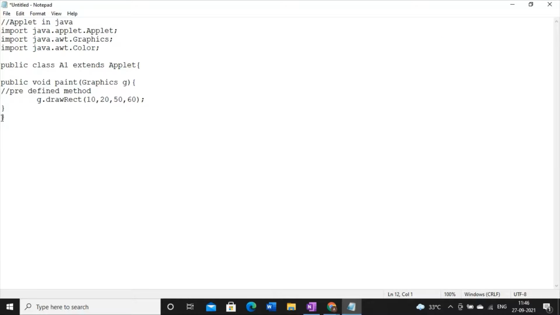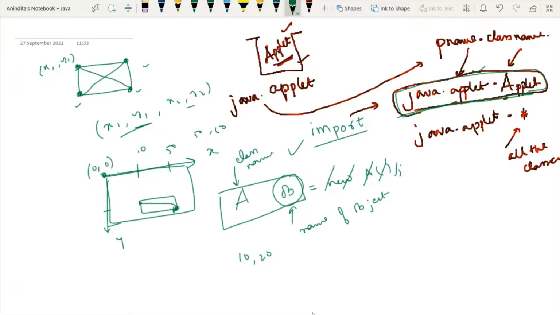Now the point you have to remember: if you want to draw another diagram like an oval or line, you have to write it here. Everything should be written inside the paint method. So if you want to draw a line, what should you write? drawLine, right? Two words, L should be in capital. And for drawing a line, I think there is no confusion.